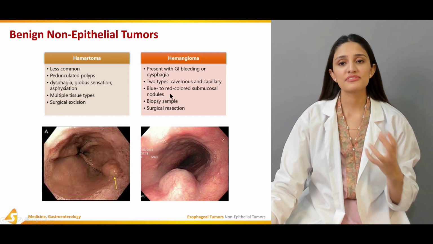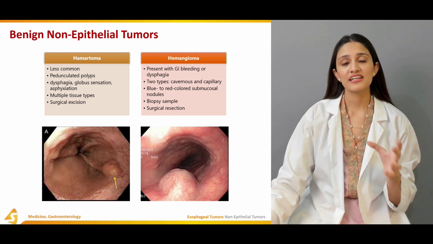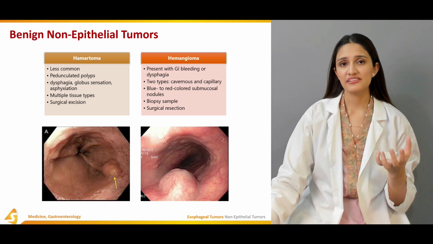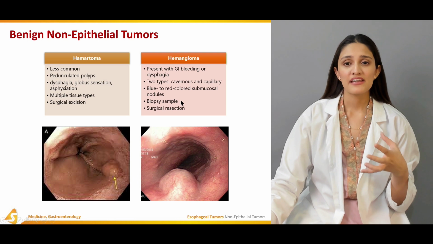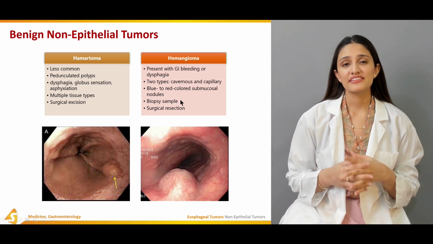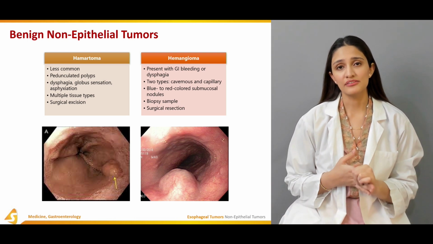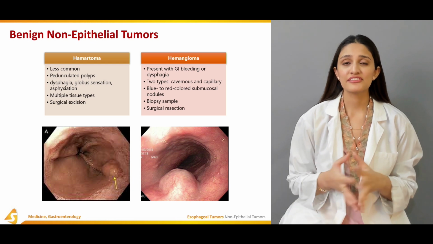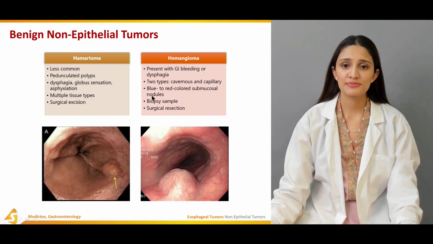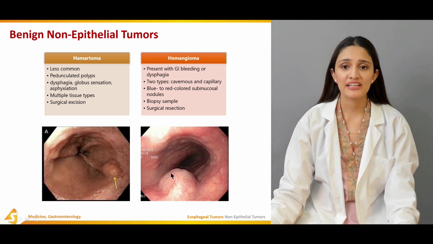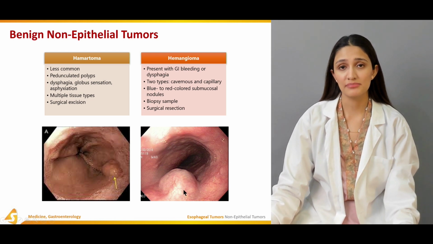This sort of submucosal nodule has a blue to red color because it consists of blood vessels. If we take a biopsy sample, there is a risk of bleeding within this hemangioma, and the treatment option available is surgical resection. This picture here is of a hemangioma that consists of blood vessels.